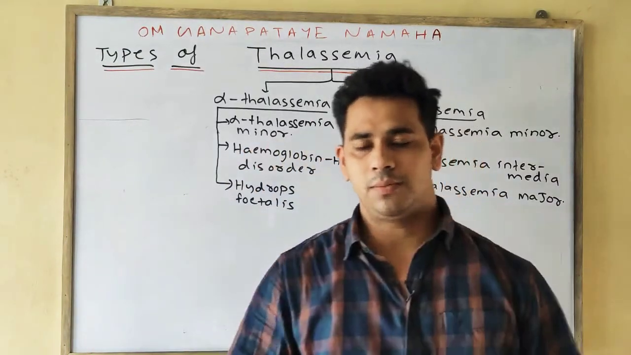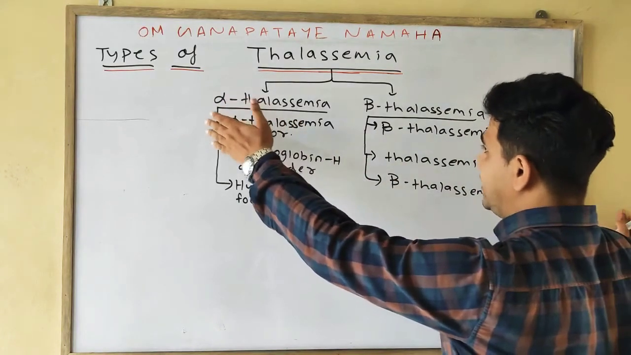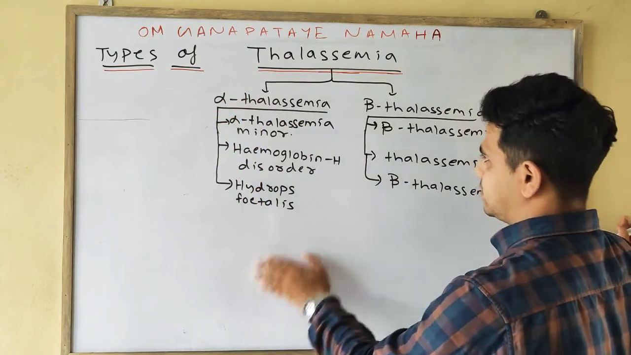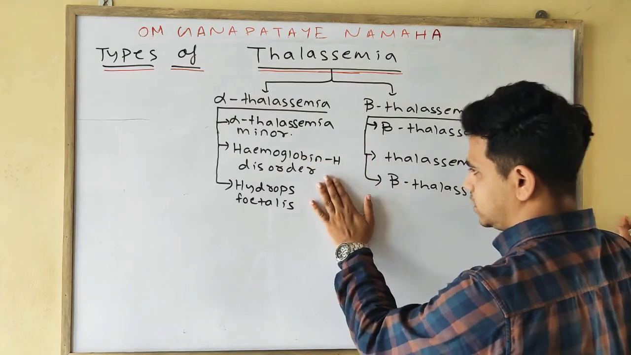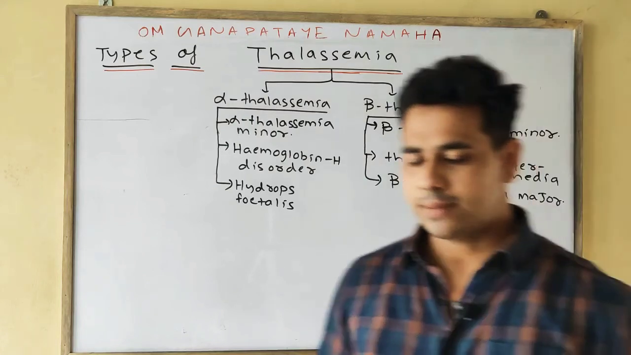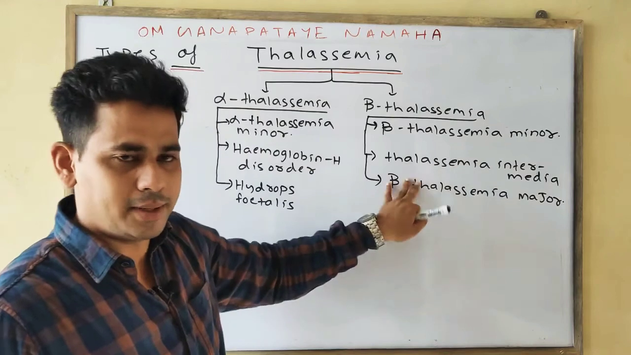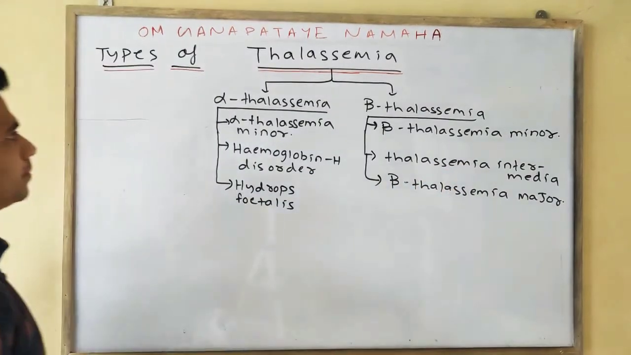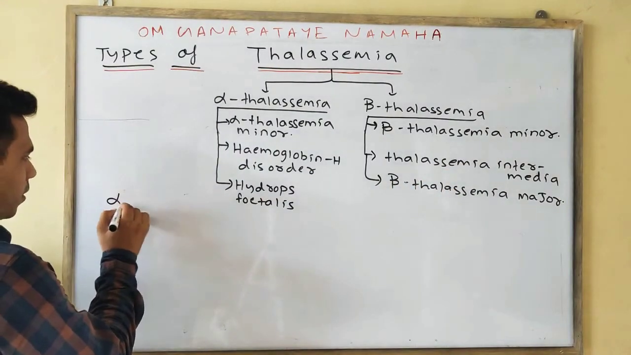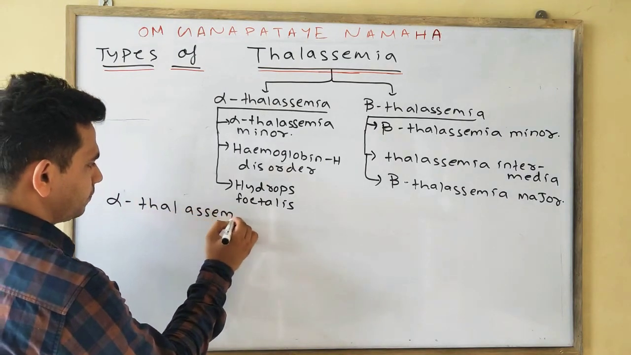So thalassemia is broadly divided into two types: alpha thalassemia and beta thalassemia. Alpha thalassemia is divided into three types: alpha thalassemia minor, hemoglobin H disorder, and hydrops fetalis. Whereas beta thalassemia is divided into three types: beta thalassemia minor, thalassemia intermedia, and beta thalassemia major. Okay. Now we'll discuss some points under the alpha thalassemia.